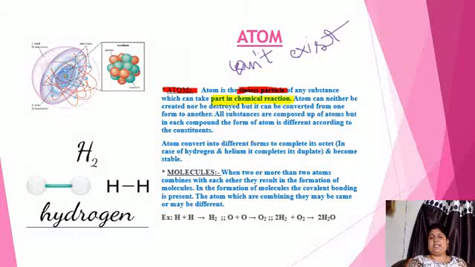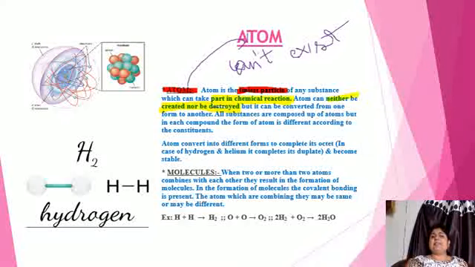But there is one most important thing about the atom, that it can neither be created nor be destroyed. We can neither create it nor form it. All the atoms, as I earlier told you, are responsible for forming any substance, and no substance can exist without atoms. So if we could destroy the atom, what would happen? The substance would be destroyed, and that is not possible.